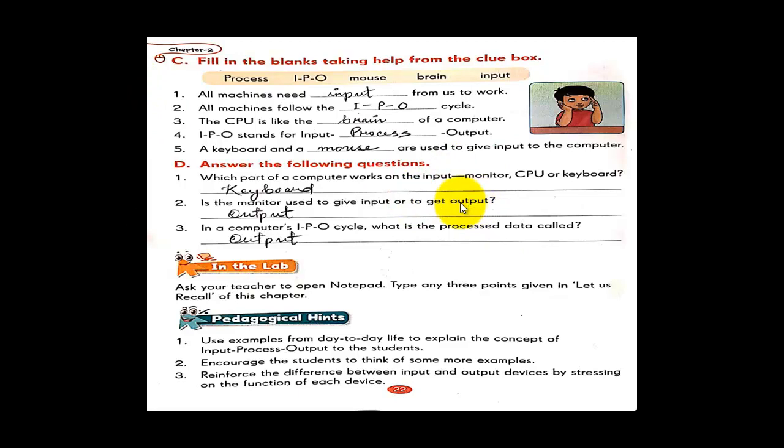Chapter number 3 is input device and output device. We have already done the IPO cycle. Okay, the next topic we are going to learn is parts of the computer.